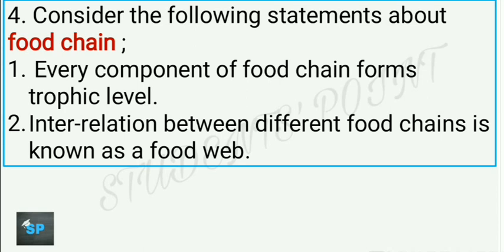Next question now. Consider the following statements about food chain. Let's see the statements. Every component of a food chain forms a trophic level. This is correct, quite obvious.